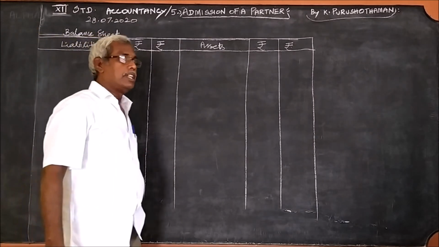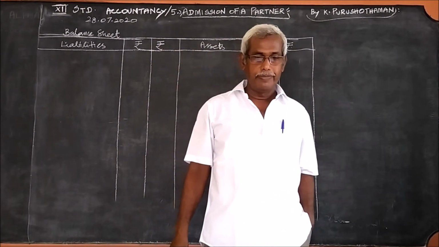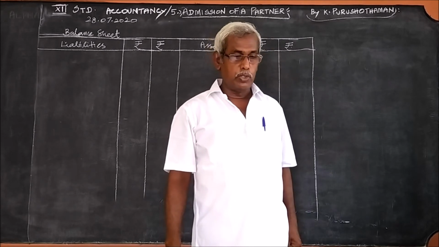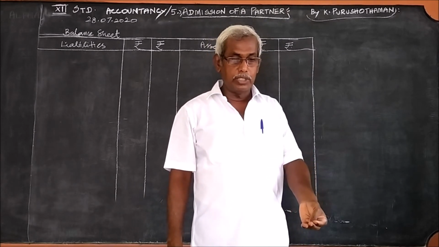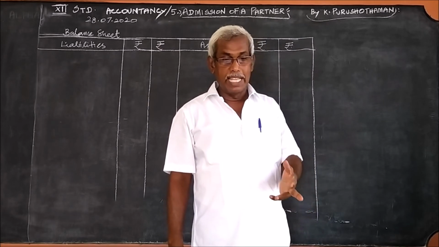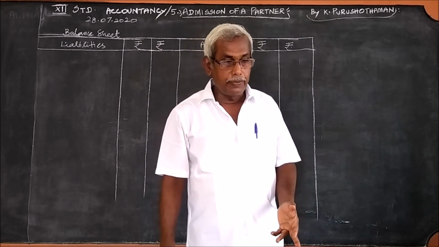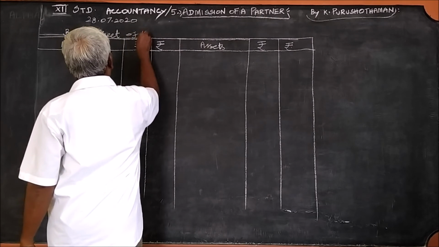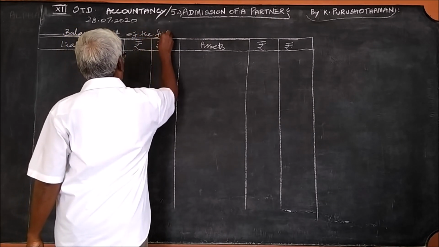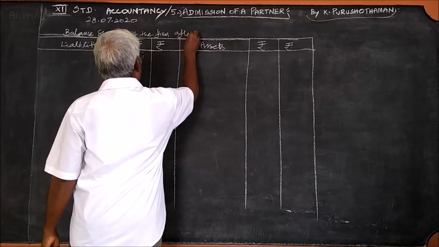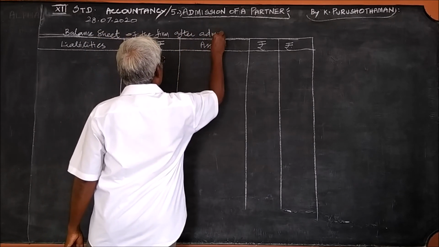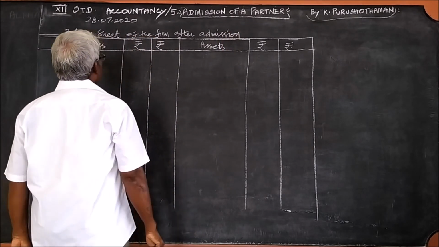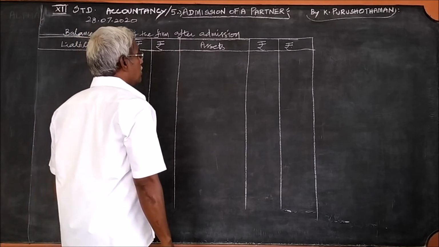But here I shall tell you a technique for what you should write. What is given in the question, you write as it is. What you are supposed to prepare: revaluation account, partners' capital accounts and the balance sheet of the firm after admission. So you can write balance sheet of the firm after admission. You write what is given in the question.